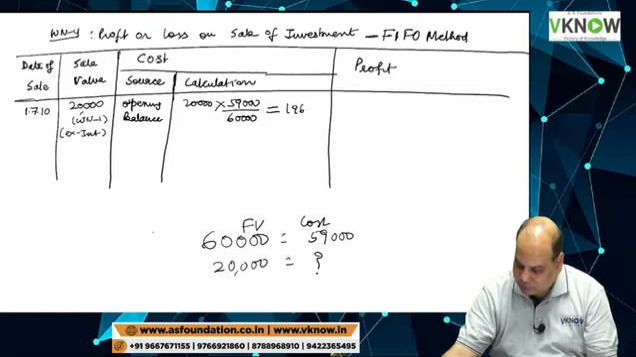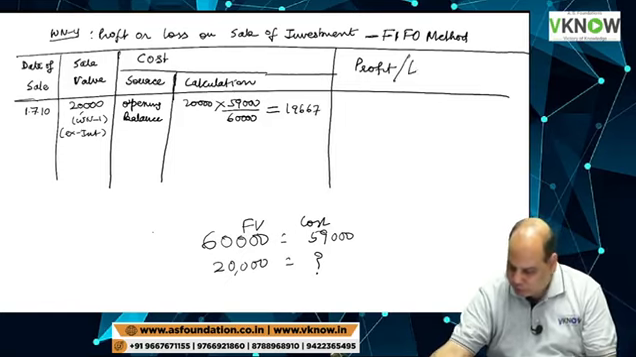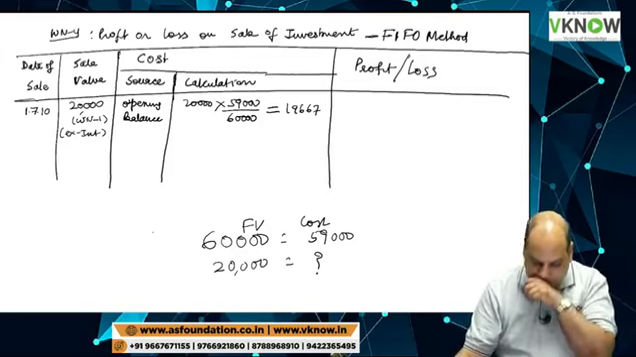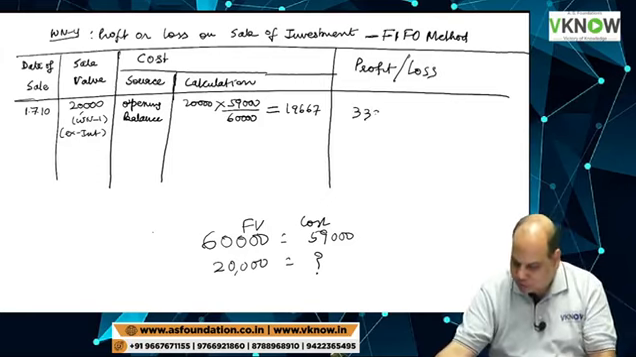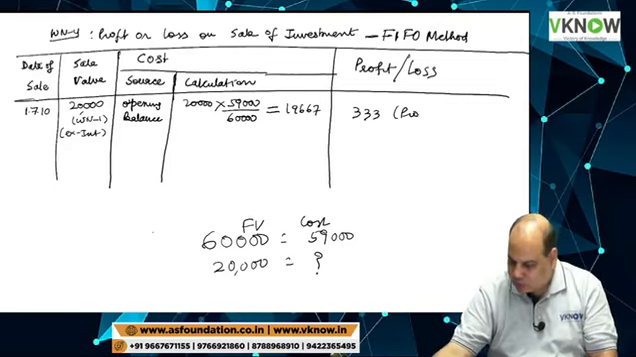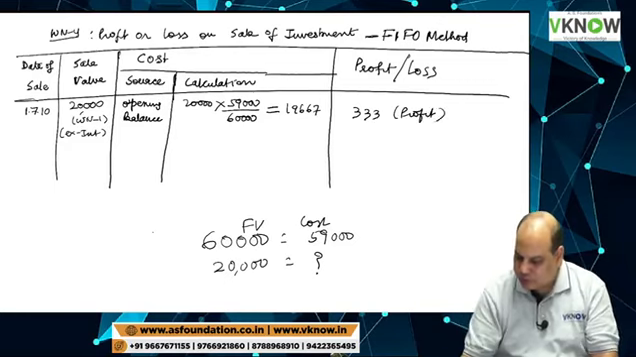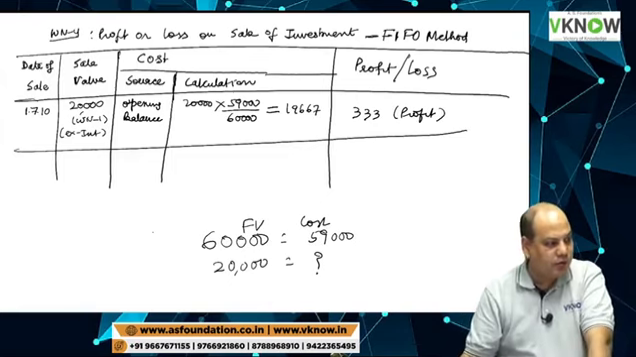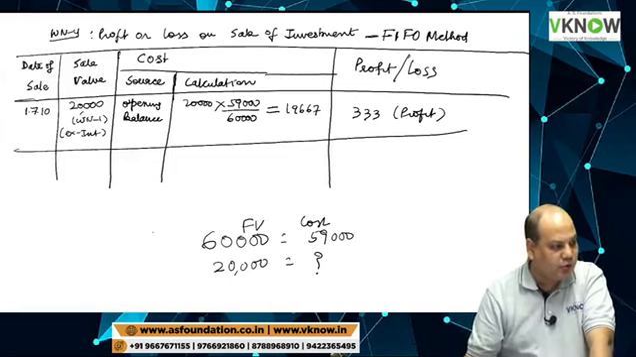19667. So what is the profit or loss? There is a profit of 333. This is the first profit. Very good. Rajendra Pawar, Sakshi, Sonam, Suyash, Kunal, Somesh Kulkarni.